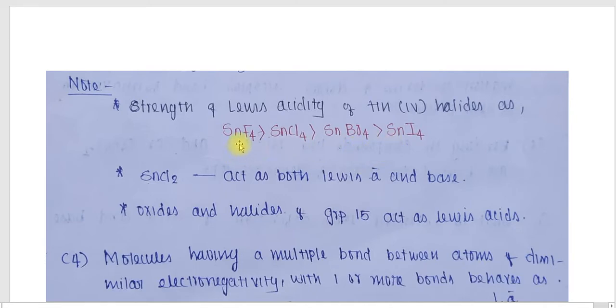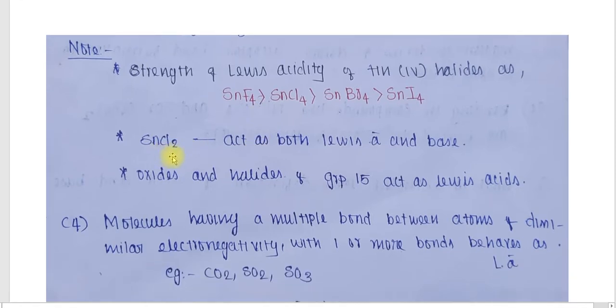Here the metal is Sn in all, and we are comparing the strength on the basis of fluorine, chlorine, bromine and iodine. In this comparison, SnF4 is the substance having the strongest Lewis acidity.